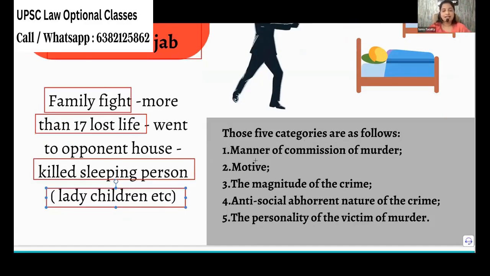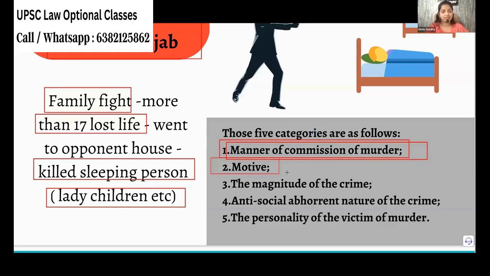So first they will say, consider the manner of commission of the crime. Suddenly one person comes and cuts one person or something. I don't say it is okay, but compare that to a person who comes and cuts the person into pieces, and then you put the person in the acid and all those things. How heinous is that? How serious is that? So manner of commission of the crime is important. So he has killed the sleeping babies. How sad is that?